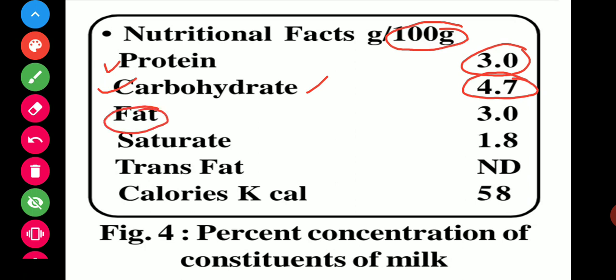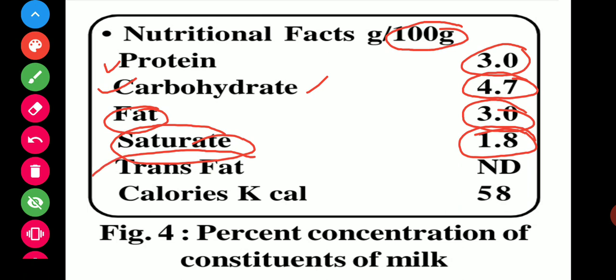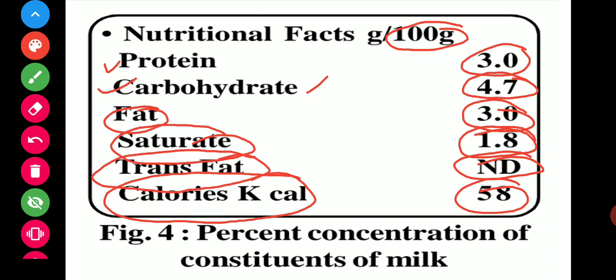And the fat is present 3.0%, and saturated, that is 1.8%. Trans fat is not defined, and calories in kilocalories, that is 58 kilocalories. So that is the concentration of constituents of milk. मिल्क के अंदर क्या क्या मौजूद होता है उसके लिए ये शो किया हुआ है. So you can learn very well. It is a very important thing.